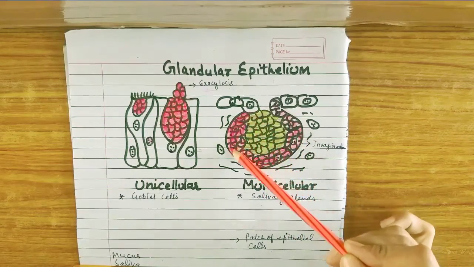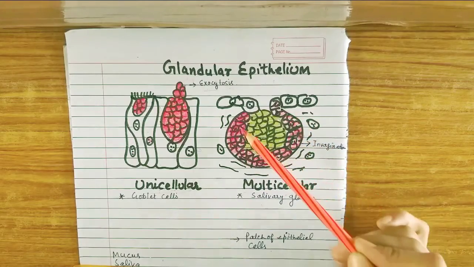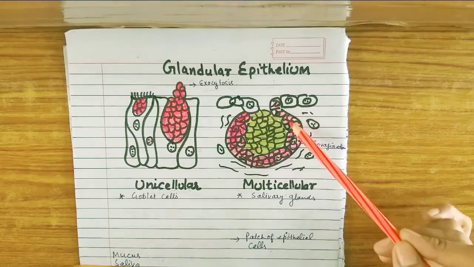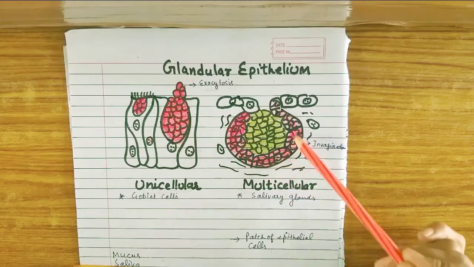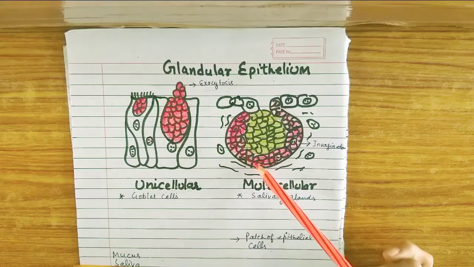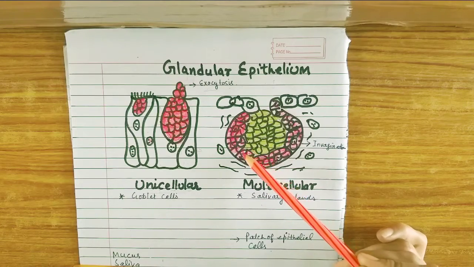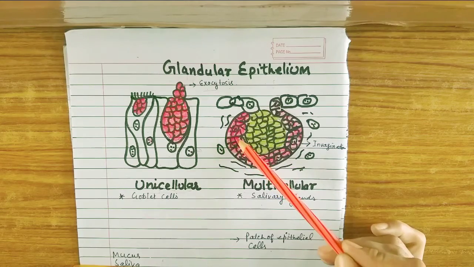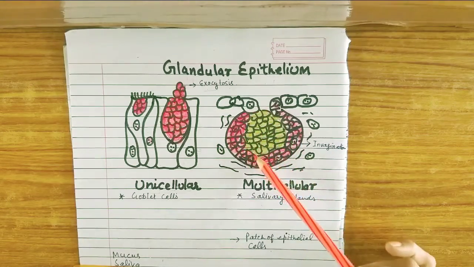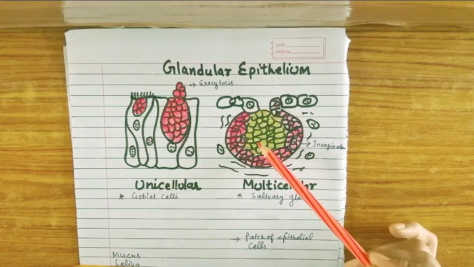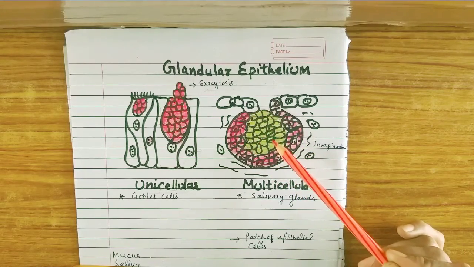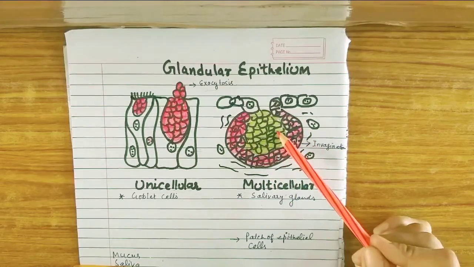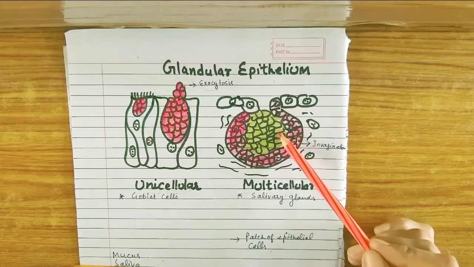This is a pit-like structure in which a number of cells, this red area is showing the group of cells, and each and every cell which is going to synthesize and secrete, will pour their secretion in this pit area. This green colored structure is the secretion of all these cells. Say this is saliva, for example.